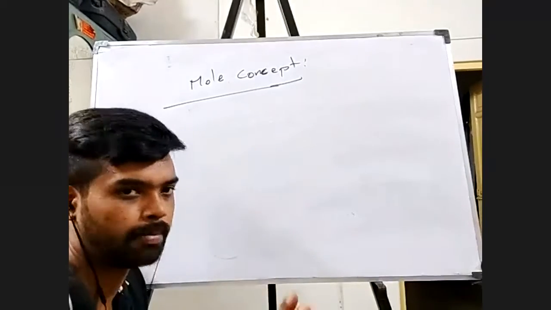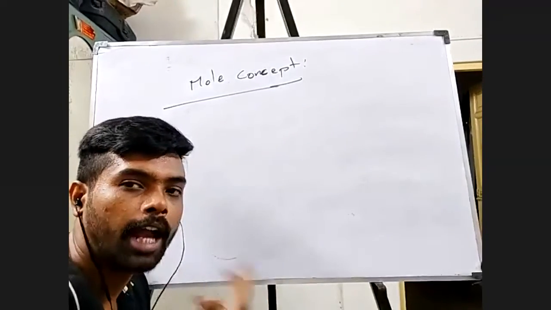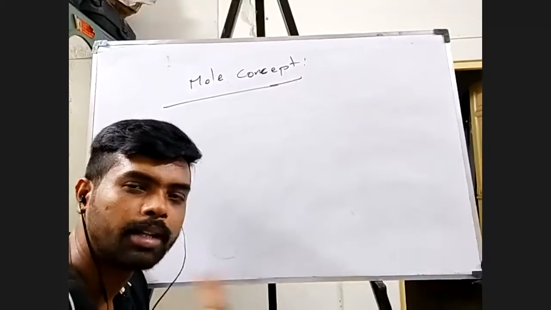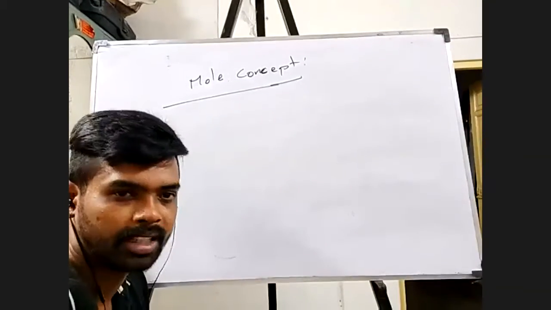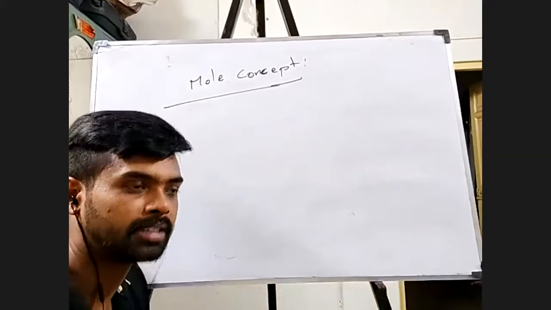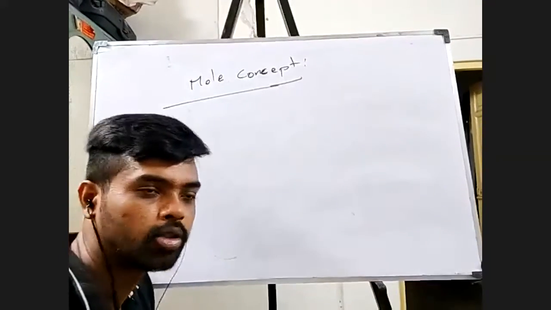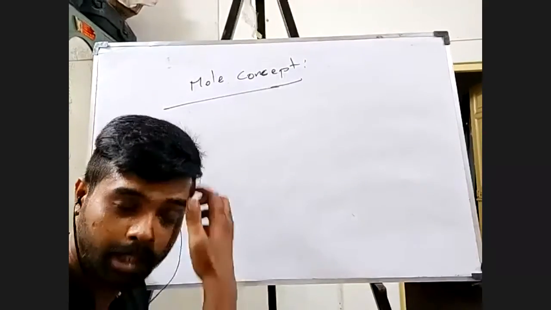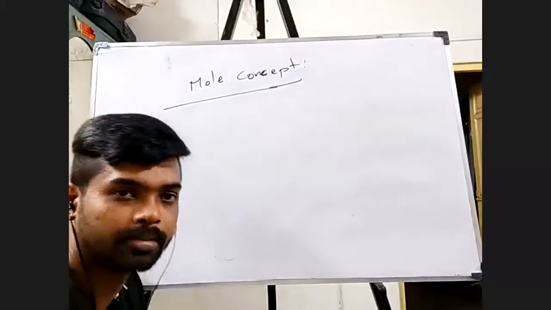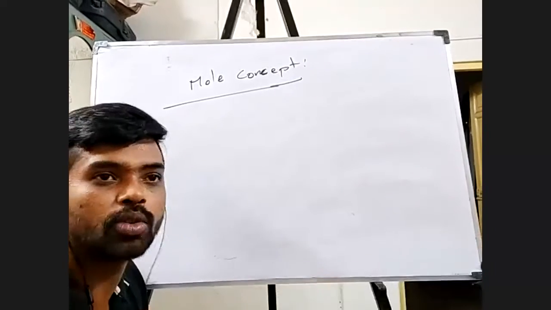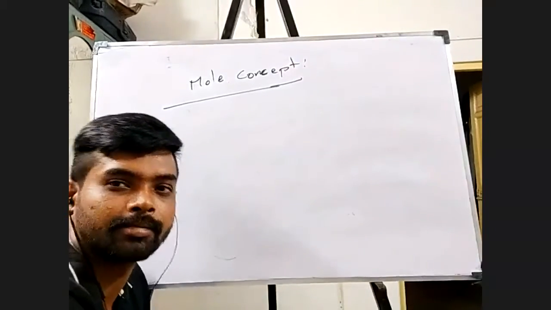It need not be. Amount can be in terms of mass, yes, one of the ways. Amount can also be in terms of volume, isn't it? Amount can also be in terms of how many numbers are there. Say, how many students are attending this class? That's also a number, that means that's also an amount of students, right? You will not say that 200 kgs of students are attending the class.